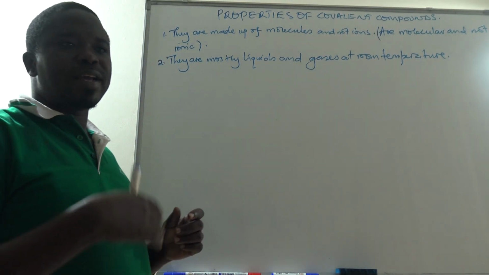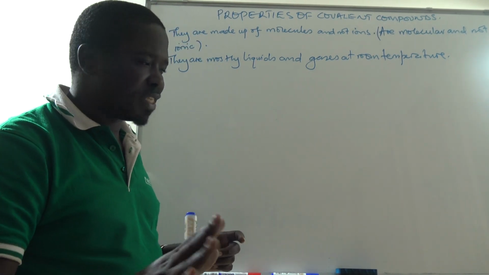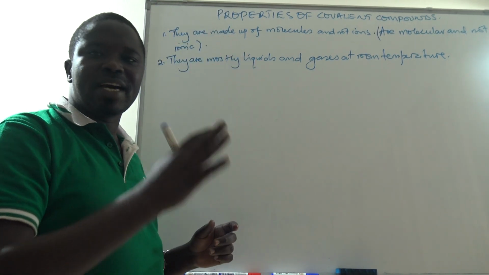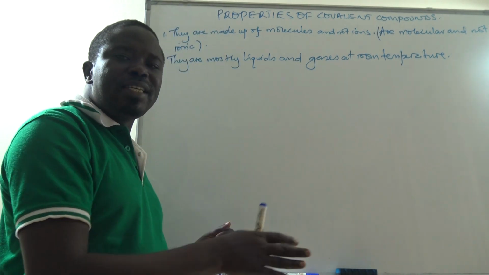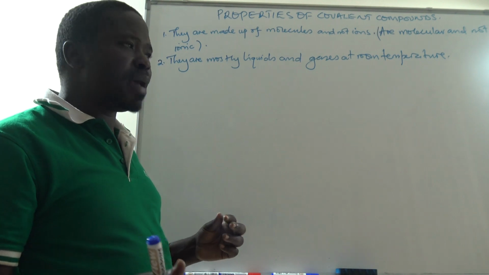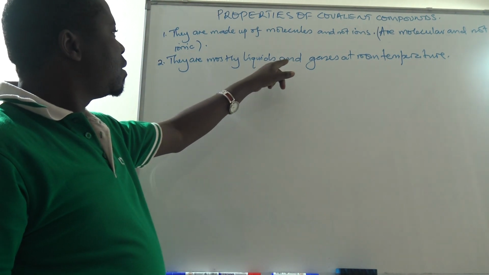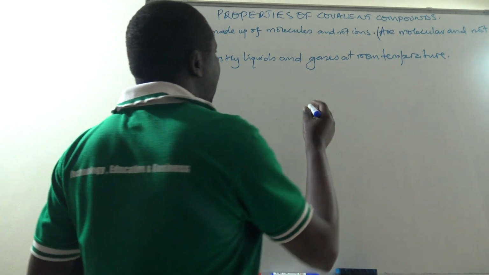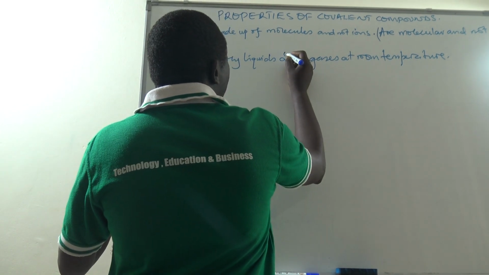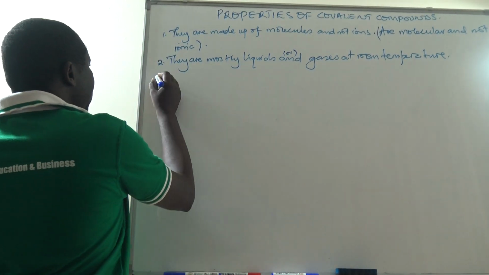So if you look at, for example, the methane that we saw, it is a gas at room temperature. Carbon dioxide is a gas at room temperature. Water is a liquid at room temperature. Ammonia is a gas at room temperature. And many others. They are mostly liquids or gases at room temperature.